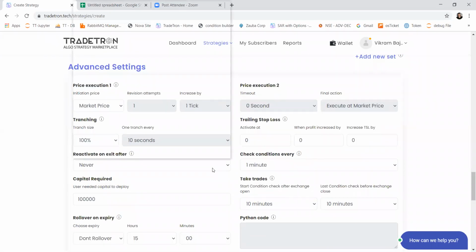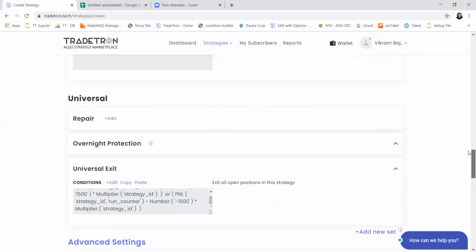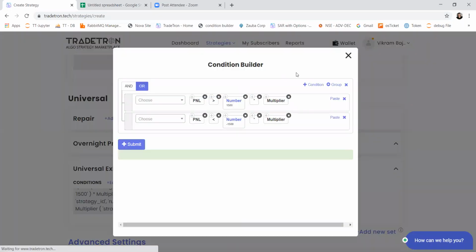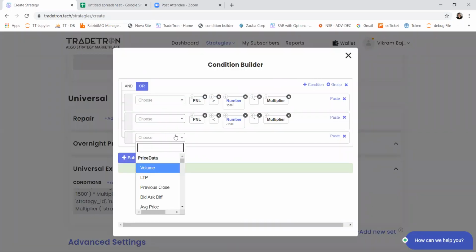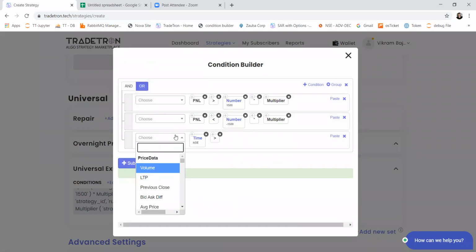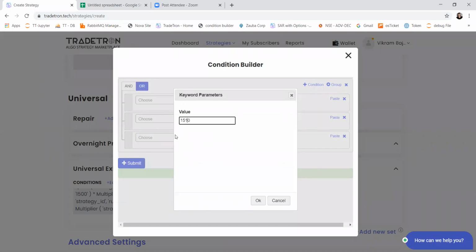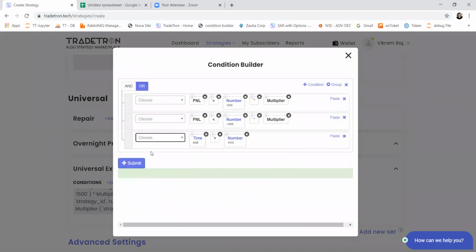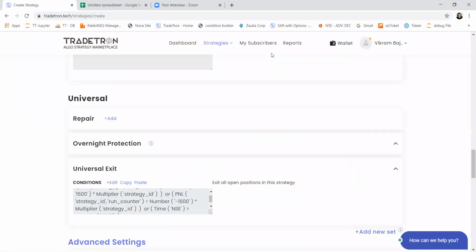Once a universal exit is satisfied, you can reactivate your strategy automatically from here, say 6 hours after universal exit has happened. So even if you don't have any universal exit condition, just put a condition saying time greater than that, if your strategy is an intraday strategy, only in that case.